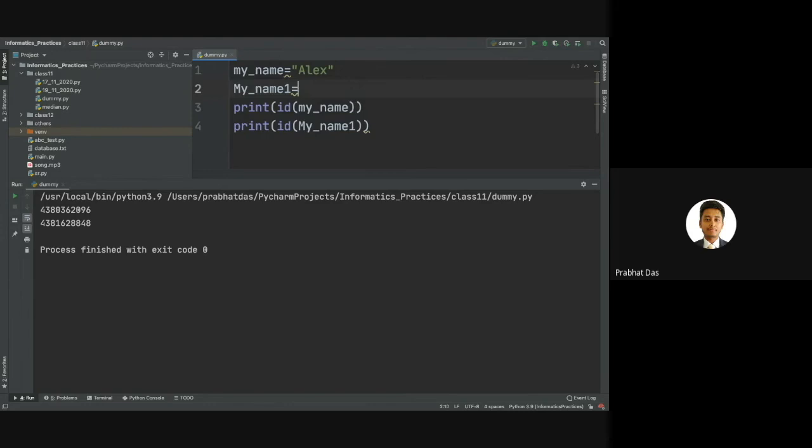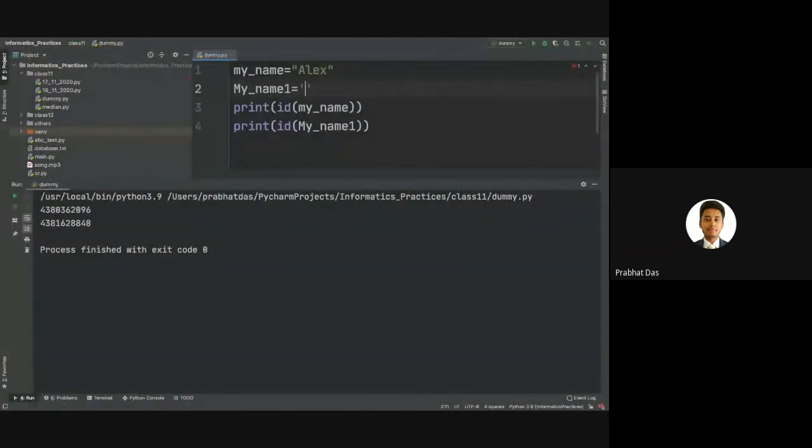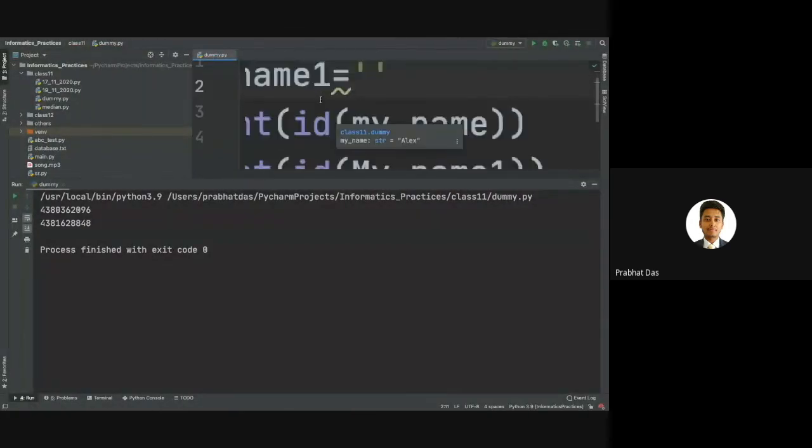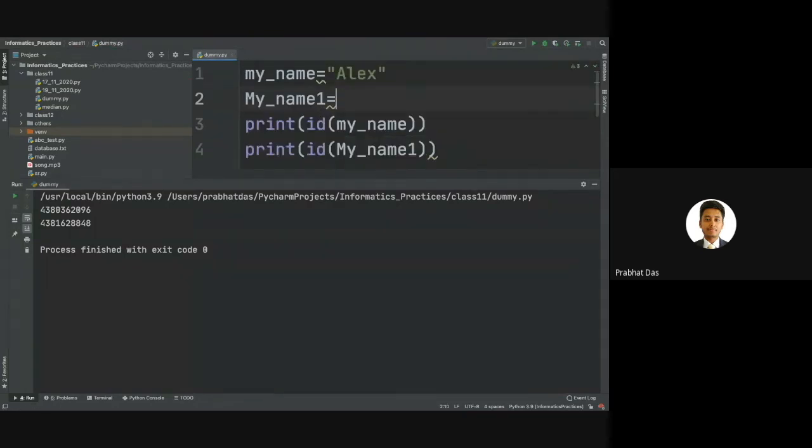be treated as string. Okay, so yes, the first kind of value that we understood was the string literals, where we'll be storing the string values, and in order to store the string values, we'll be using double quotes or single quotes. Just keep in mind that we need to use quotes. Within single quotes also you can have, these are the single quotes as you can see. And within double quotes also you can have. It is up to you.